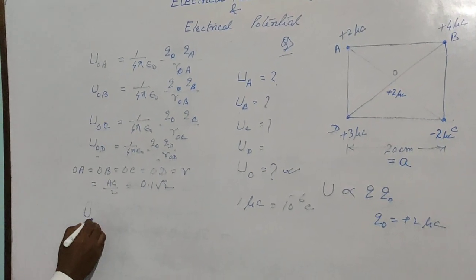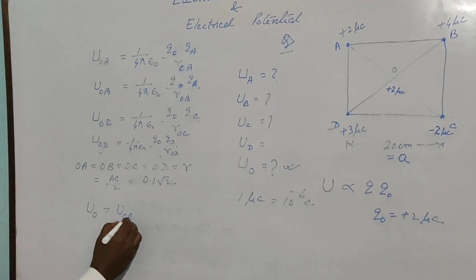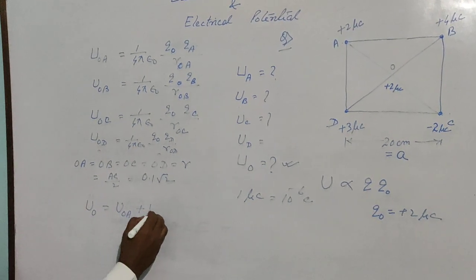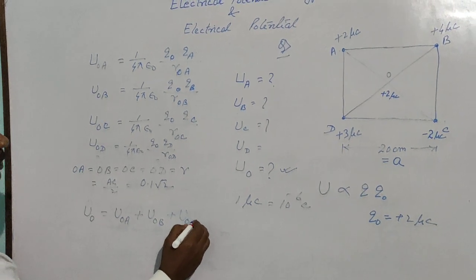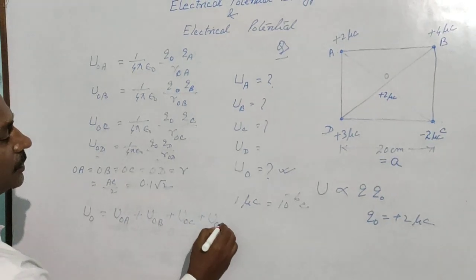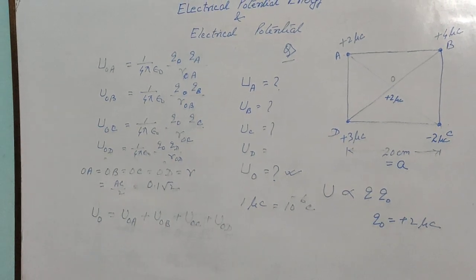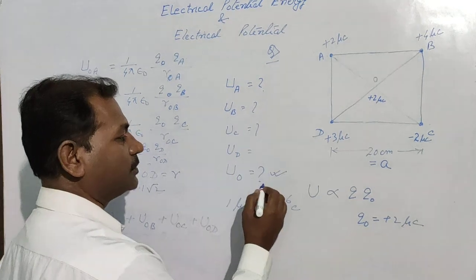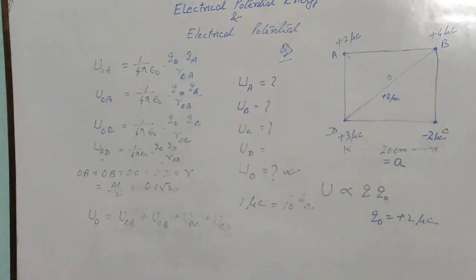Now you have to find out net potential energy at O. So simply, potential energy at O due to A, due to B, due to C, plus due to D. You add them to get the potential energy at O. But remember that if the test charge is not given at all, you will not calculate that part.